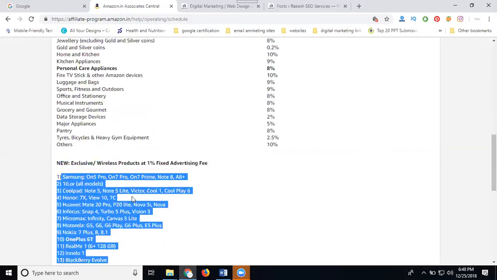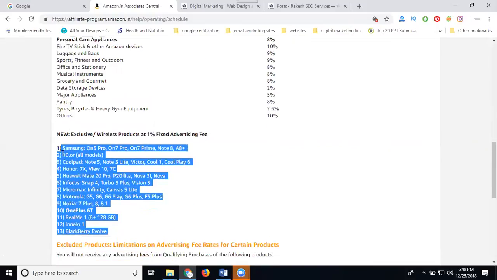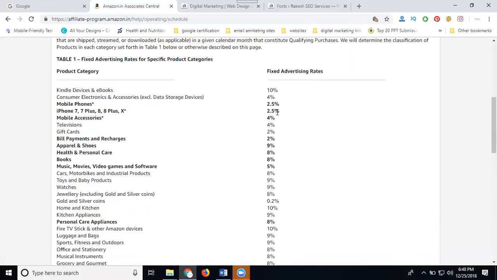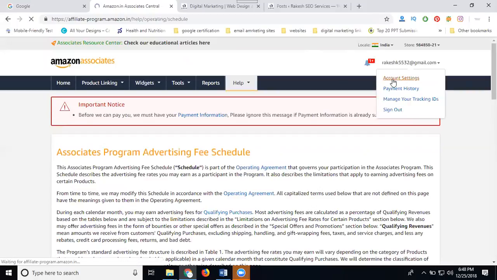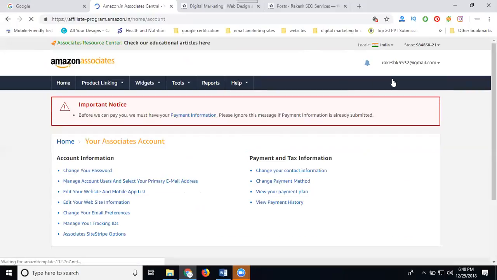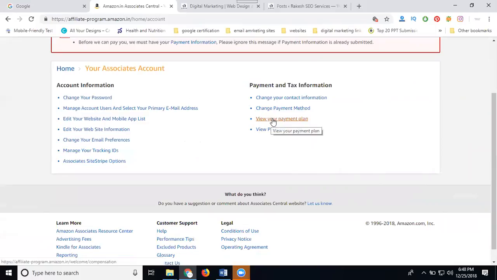Is it clear? Another option is the mobile models. Sell this model and promote it, getting 2.5% discount. Is it clear? All this discount is given on your account setting. Check by viewing the payment plan. For one category, how much percent they give. Everything is checked by viewing your payment plan. In any affiliate marketing account, first check the payment plan, which gets more percentage on sales through your website, getting more discounts.